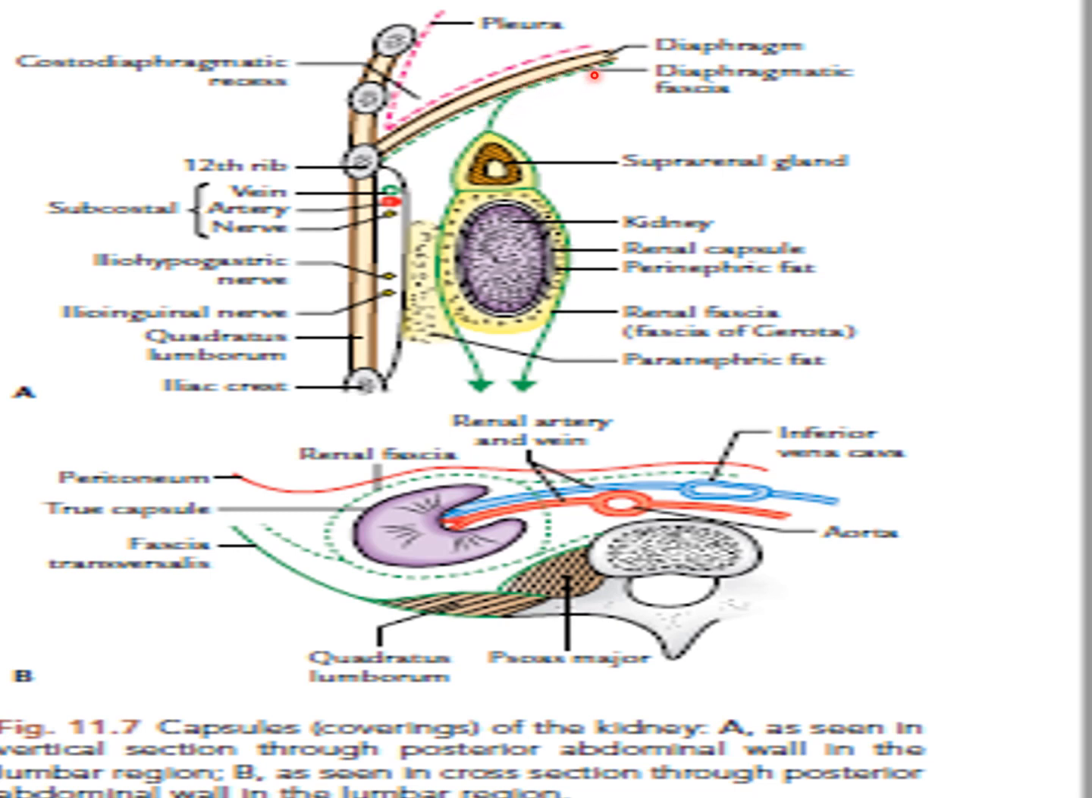It is a condensation, continuous as the diaphragmatic fascia. So the renal fascia is formed by condensation of the extraperitoneal connective tissue around the kidney and is continuous laterally with the fascia transversalis. The renal fascia consists of anterior and posterior layers. The anterior layer is thin and is also known as the fascia of Toldt. This one is the anterior layer, this one is the posterior layer of the renal fascia. The posterior layer of the renal fascia is thick and is known as the fascia of Zuckerkandl.